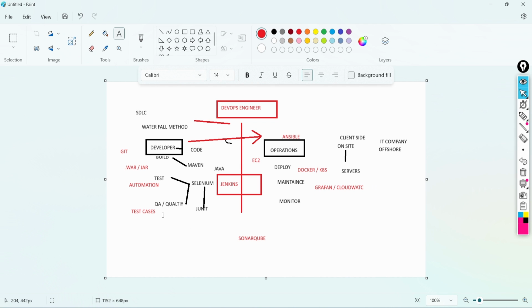For the test cases, as I mentioned, we're using Selenium. We can go with Maven and Git in the operations and deployment. In operations also, we can use different tools. To automate, we are using scripting, which will also be discussed in this course. We will be using YAML, a simple language, and I'll show how you can achieve this automation using scripting. We can go with basic Python scripting or YAML.